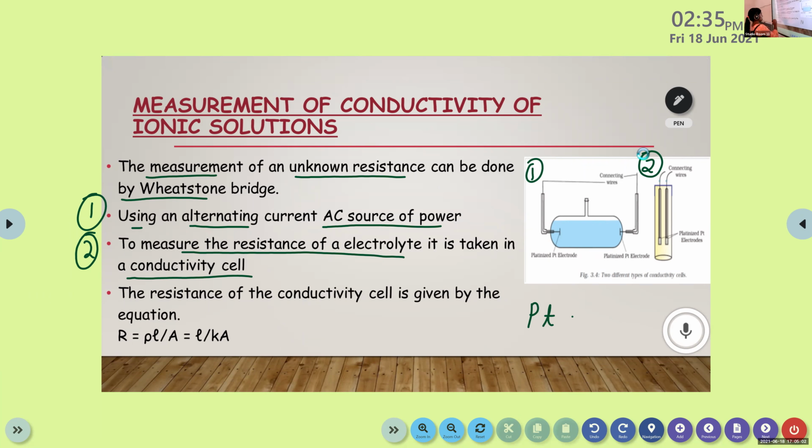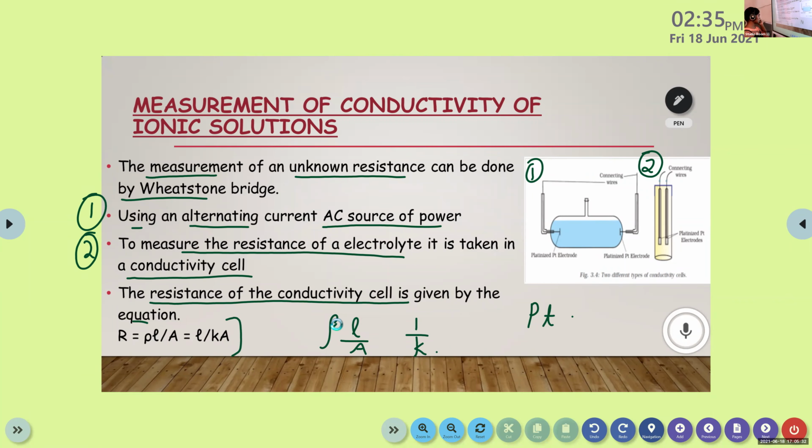Then we learn this equation. The resistance of the conductivity cell is given by the equation R is equal to rho L by A. Right? And for this rho, we can substitute 1 by kappa. That's the second equation. We are just going to change the factors.